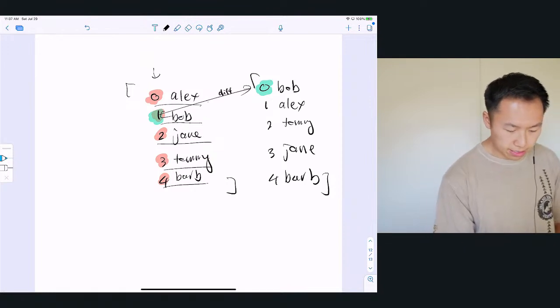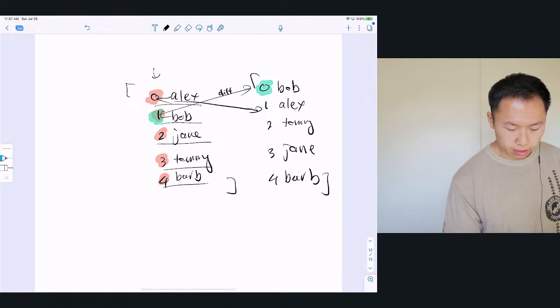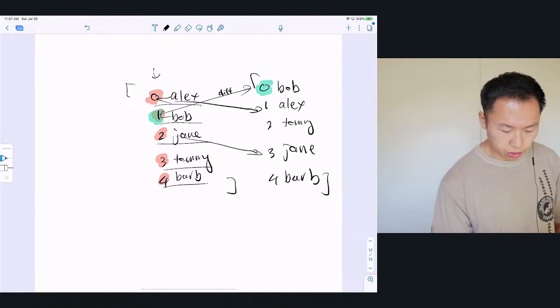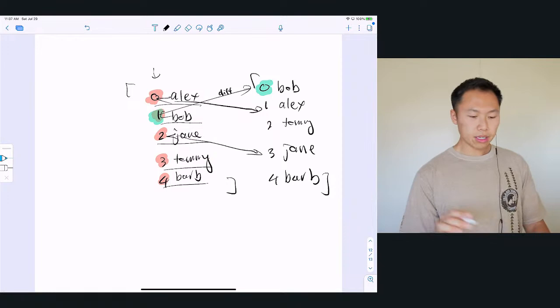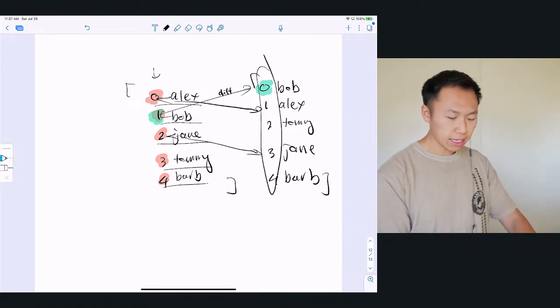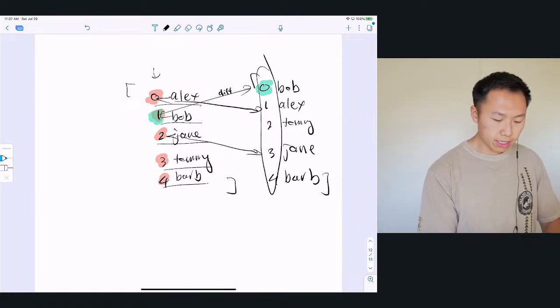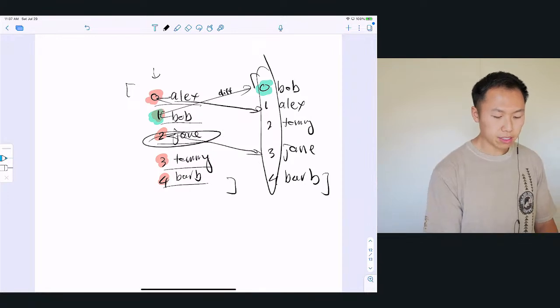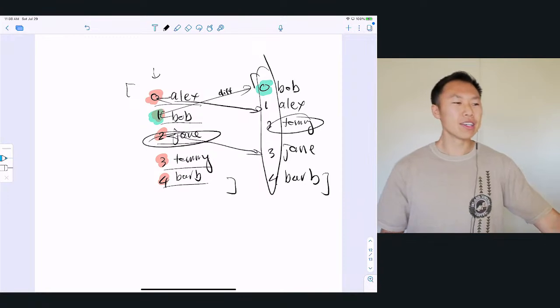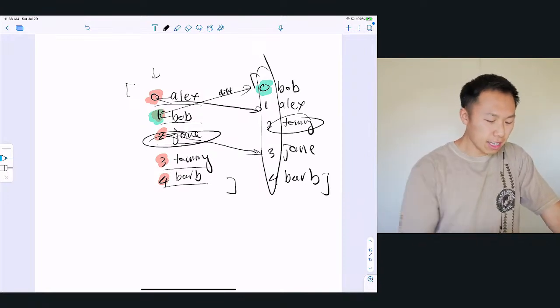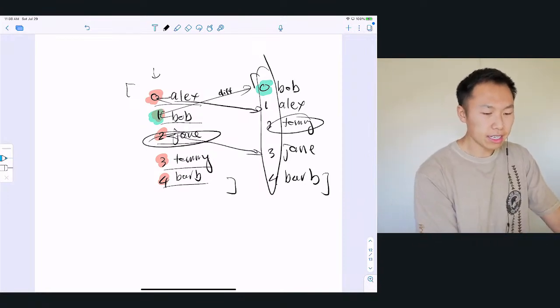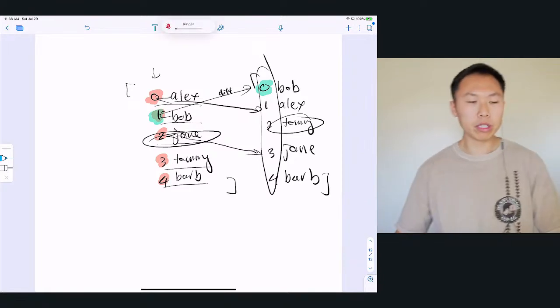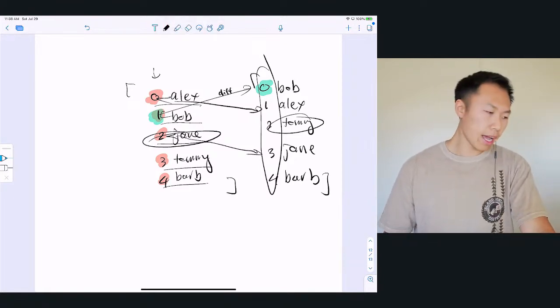Alex is now 0, now is 1. Jane was 2, now she's 3. So when React sees this, it's going to get confused because now Jane, which React thought was index 2, is now Tommy. So React's going to get super confused. By default, if you don't specify a key and you give it a list, it's going to use the list index. But when you start rearranging stuff, React's going to freak out.